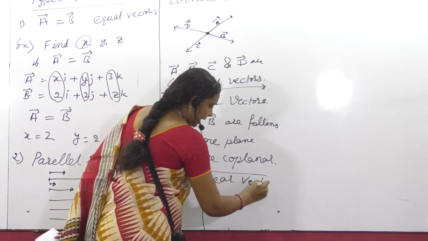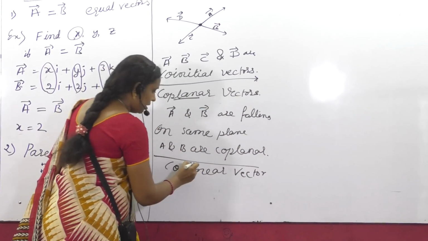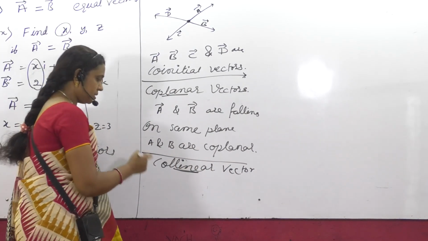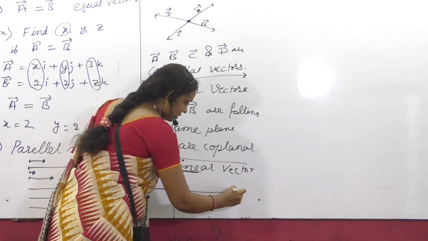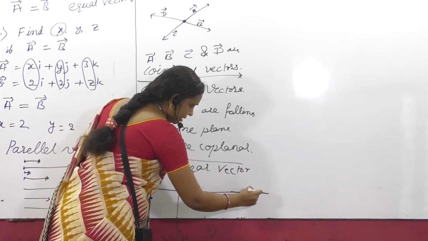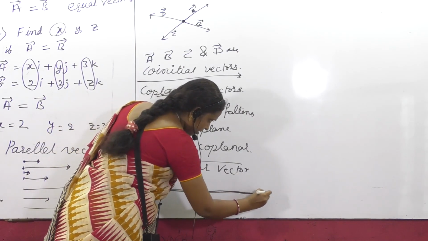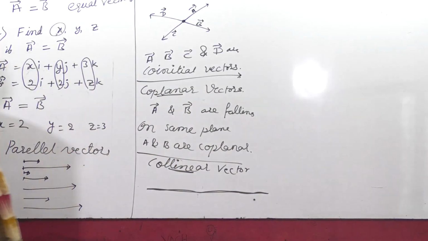Collinear vectors, as the name suggests, line. All the vectors will be with respect to the same line, falling on the same line. See, this is one line. It will not be a straight line as drawn, you just take it for granted. Straight line it is.